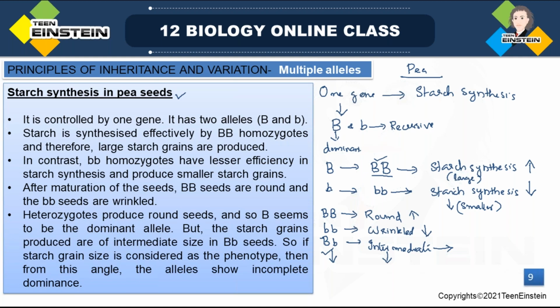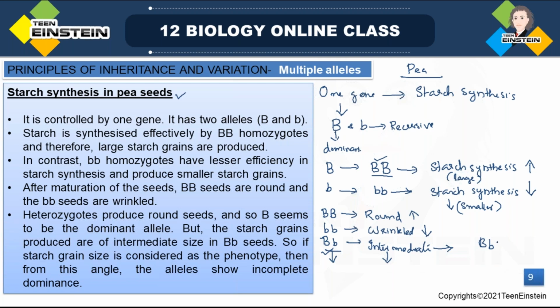When it comes in homozygous recessive condition, starch synthesis is very low, and the seeds are smaller. Okay, and the homozygous dominant condition helps in the formation of round seeds, whereas the homozygous recessive condition forms wrinkled seeds. But when it comes in the heterozygous condition, like capital B, small b, this is another combination, right?